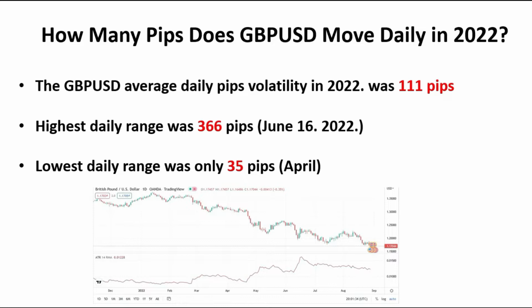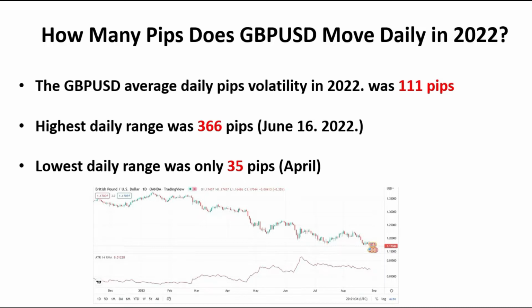Today, after euro dollar, we will analyze British pound dollar and volatility. The British pound dollar average daily pips volatility in 2022 was 111 pips. The highest daily range was 366 pips, and it was on 16 June 2022. The lowest daily range was only 35 pips in April. If you see the chart just below on this page, you will see that volatility for British pound dollar, same as for euro dollar, has increased, and maybe in the last quarter we can see very high volatility for this currency pair.